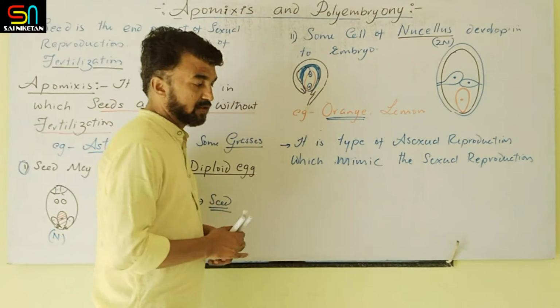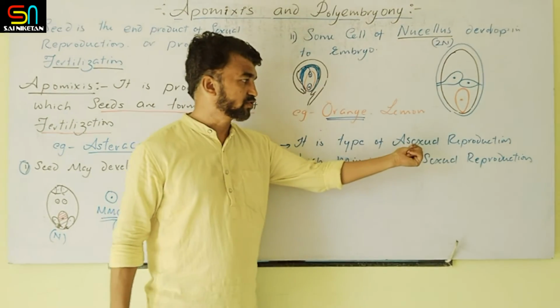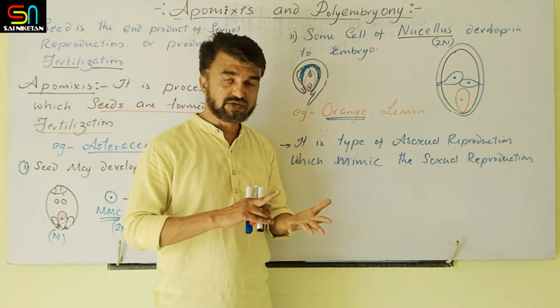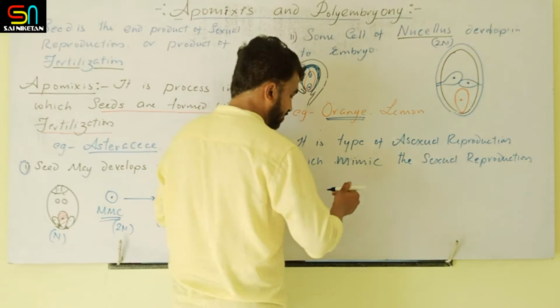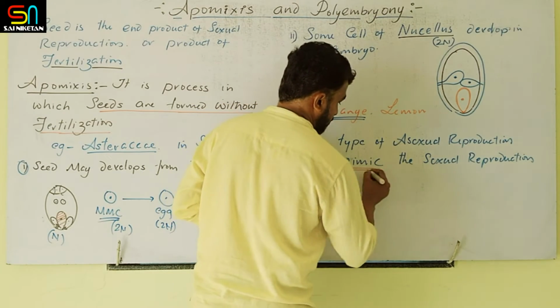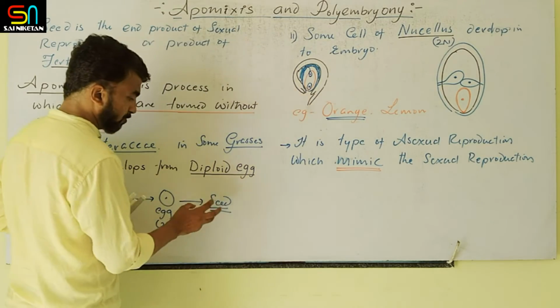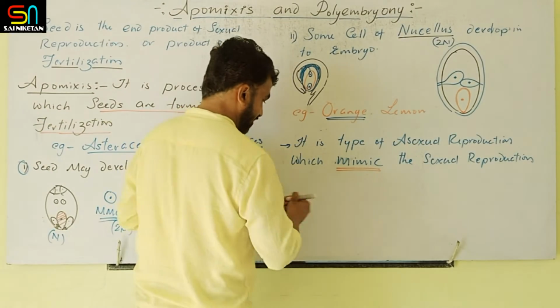So actually the formation of seed without following the fertilization event, that is actual asexual reproduction. Here gametogenesis is missing, fertilization is missing. But this will mimic the sexual reproduction. Clear? So ultimately whatever the embryo produces, that is seed is produced, that is a diploid. Clear?